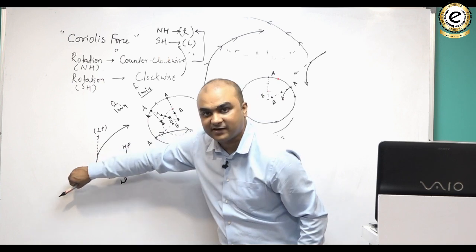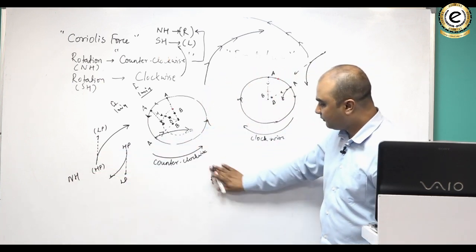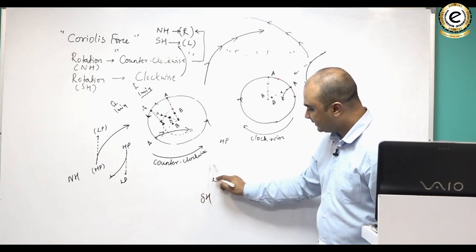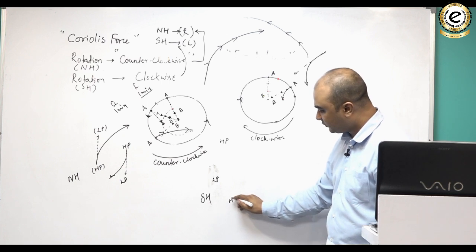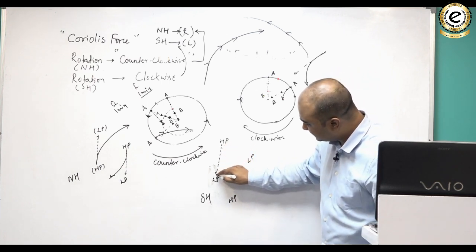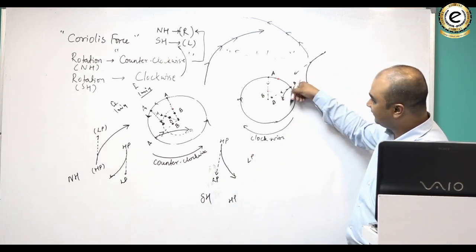This is the moving wind, this is wind's right, this is wind's left, so it will turn towards its right. If we are in the southern hemisphere and suppose this is high pressure and this is low pressure, or in any direction think of this as high pressure, this as low pressure, wind rather than coming like this would turn towards its left, the same thing.